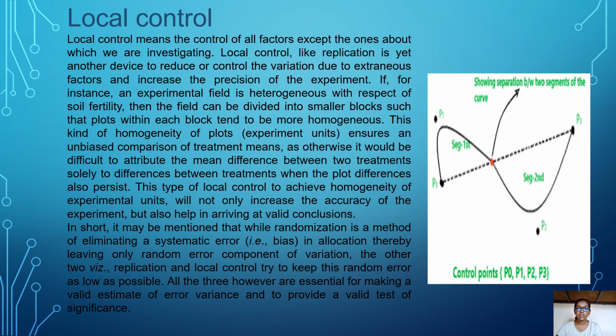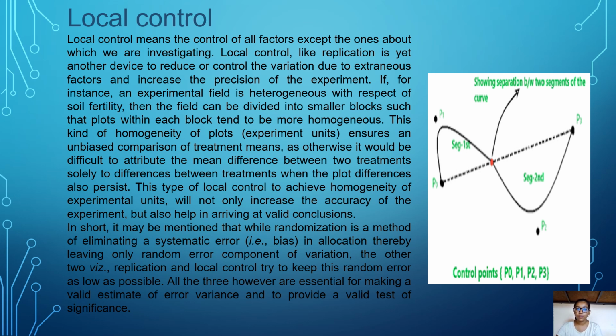Local control. Local control means the control of all factors except the ones about which we are investigating. Local control, like replication, is yet another device to reduce or control the variation due to extraneous factors and increase the precision of the experiment.